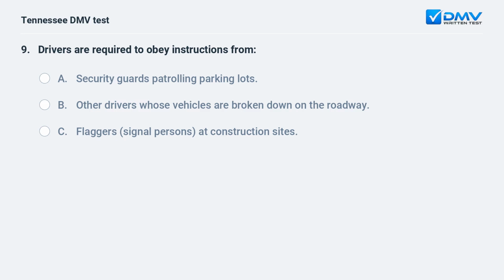Drivers are required to obey instructions from: A. Security guards patrolling parking lots. B. Other drivers whose vehicles are broken down on the roadway. C. Flaggers signaling persons at construction sites.